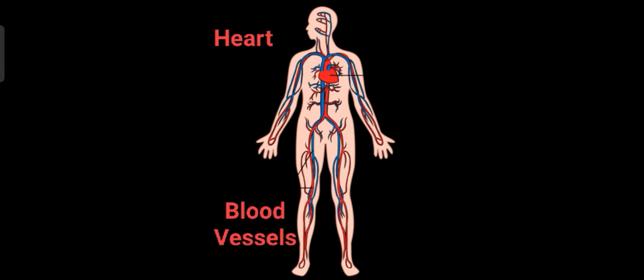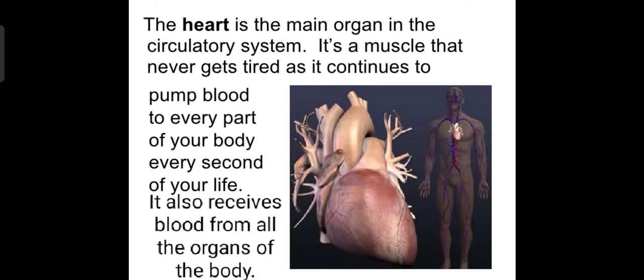So kids, now let's discuss this amazing system which contains the heart and blood vessels. Blood vessels are arteries and veins, which are important parts of the circulatory system. First of all, we will discuss the heart. The heart is the main organ in the circulatory system.